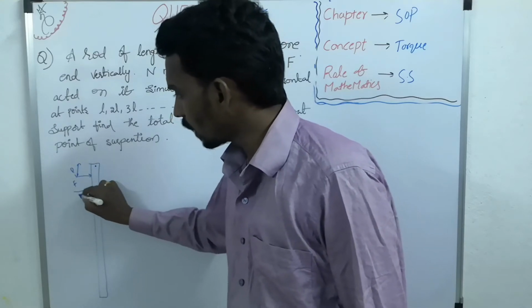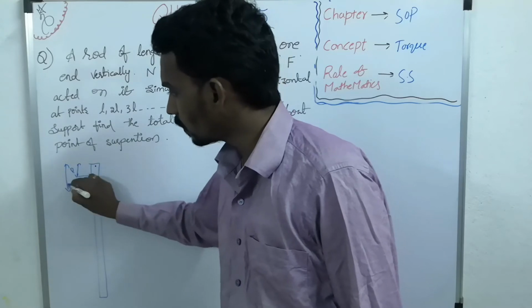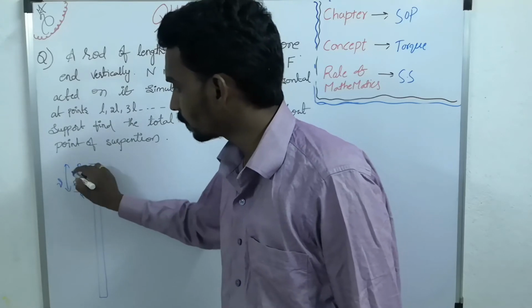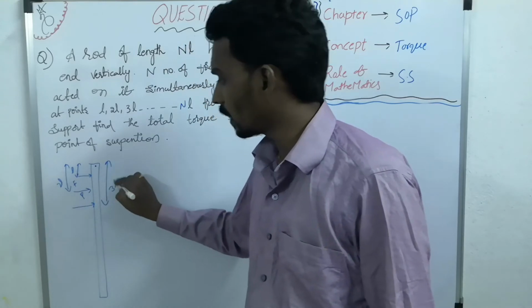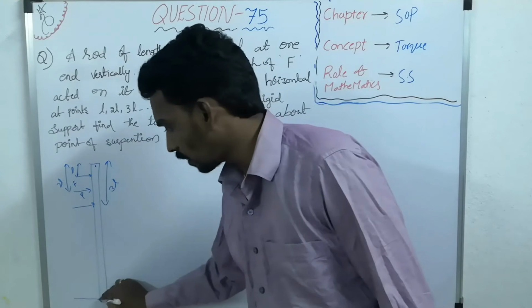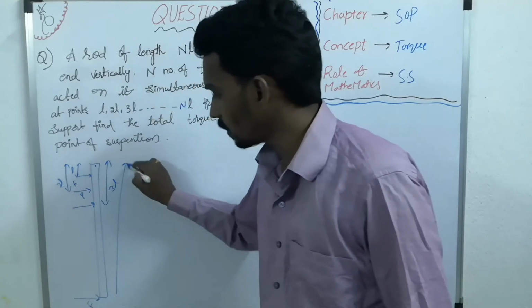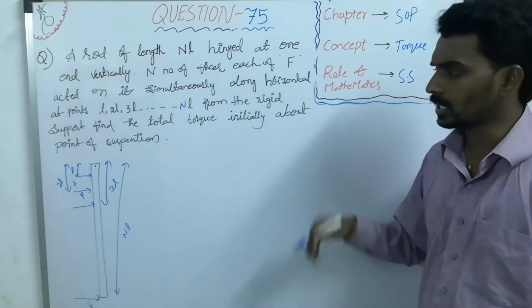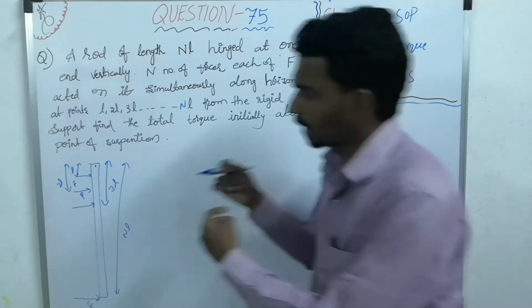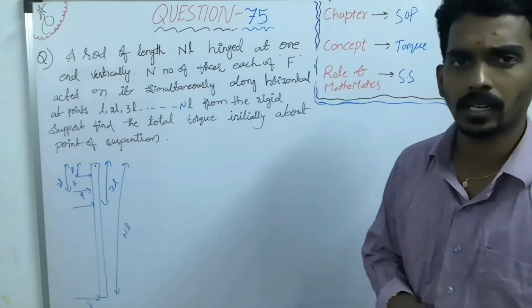There is another force F at a distance 2L. And there is one more force at a distance 3L, so on. There is one more force at a distance NL. So there are n number of forces, all are equal. They are acting simultaneously at a different perpendicular distance.